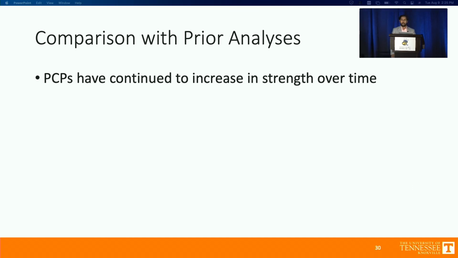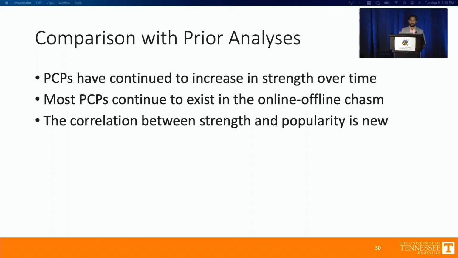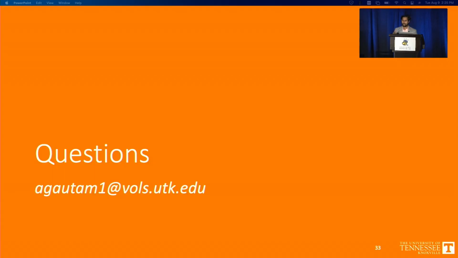So comparing with the prior analysis, we see that PCBs have grown over time, but it's just not enough. The passwords generated on the PCBs are still not resilient against offline attacks. Most of the PCBs still exist in that offline-online chasm. There's a correlation between the PCB strength and the popularity of the website. And like past research, different features such as ads and public usernames do not have any correlation with the strength of the PCB. With that, I'd love to take questions.